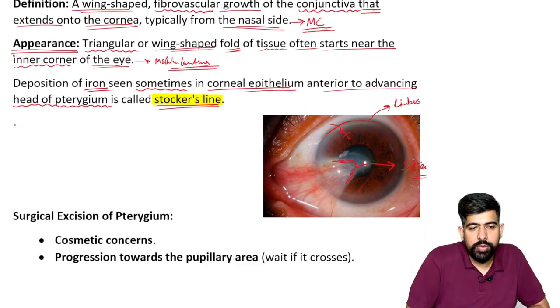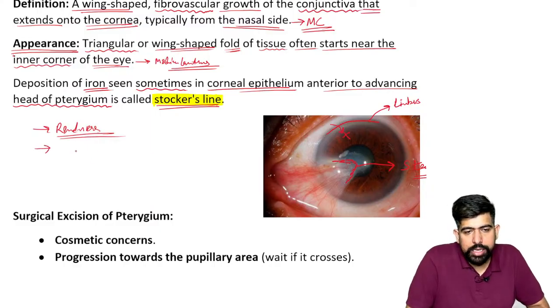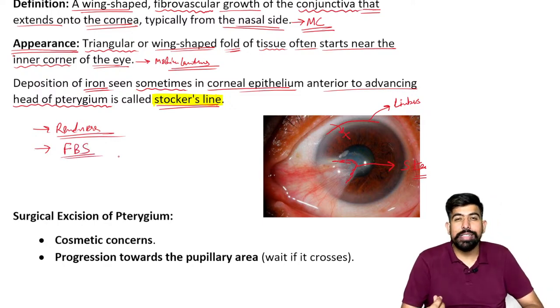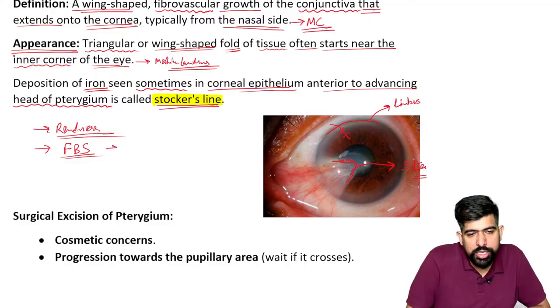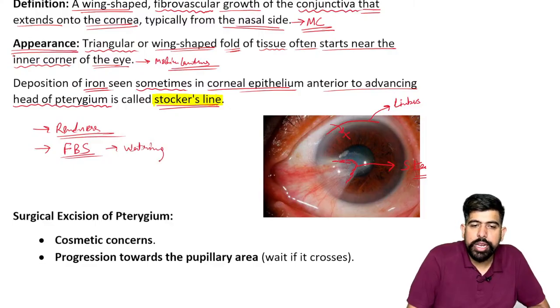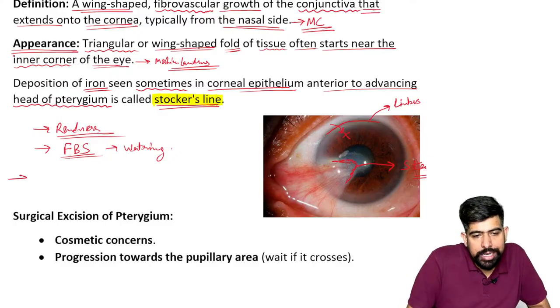Guys, what are the symptoms of it? Please remember about it. The redness of the eye. You can see the eye will be getting redness. Secondly, there is a foreign body sensation. The patient is having irritation in the eye, and due to this foreign body sensation, there will be watering. These are the common symptoms, right? Pain will not be there, but in the later stage,